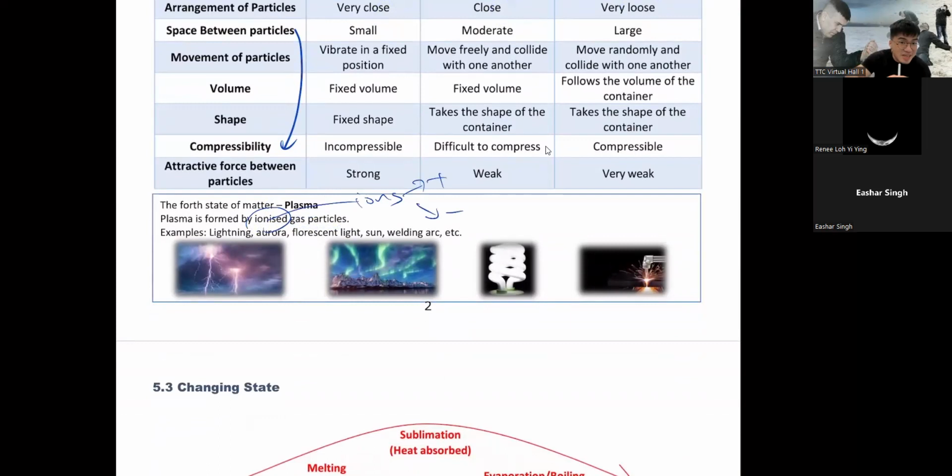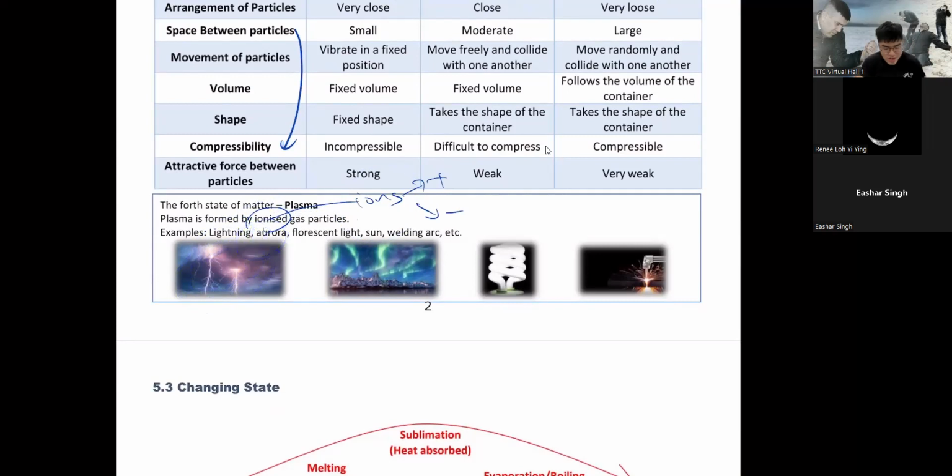You know electricity? Electricity is the flow of ions. You'll be learning about ions next chapter. Okay, next chapter, I forgot. So that means if this gas has charge, if it is positive gas or negative gas, then the thing is called a plasma. For example, lightning. That lightning, the electricity thing, is a plasma.